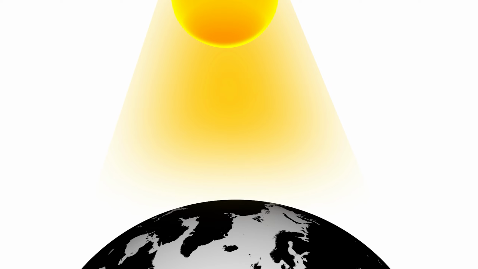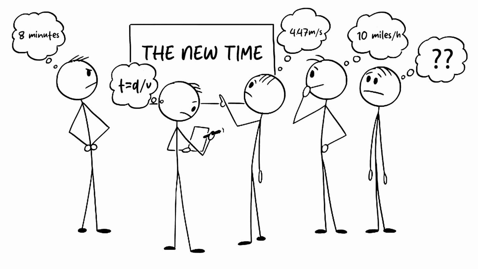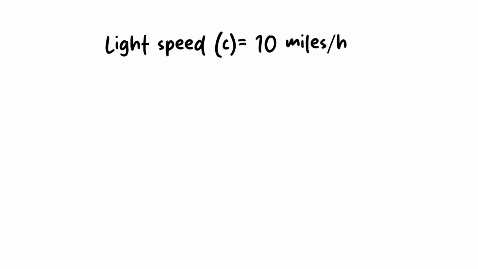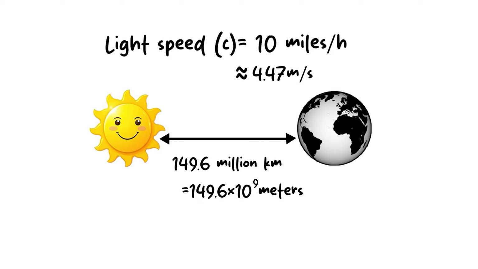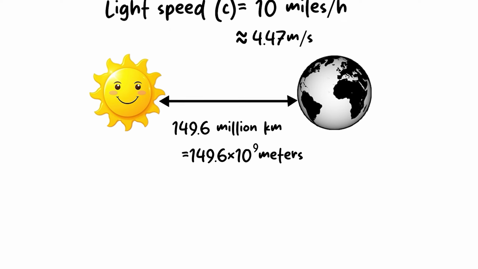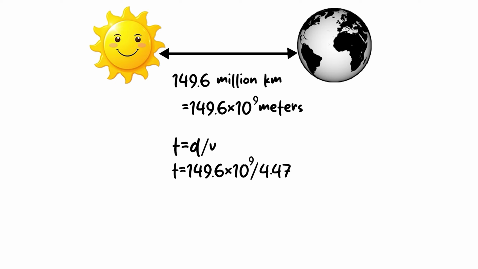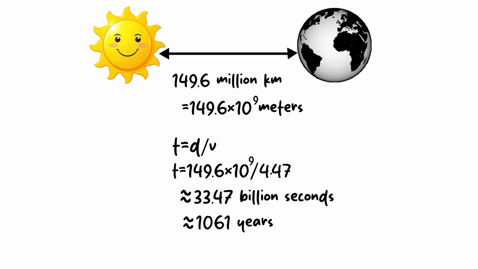We know that light from the sun takes about 8 minutes to reach Earth. Now let's calculate the new time when the light speed is 10 miles per hour, approximately 4.47 meters per second. The Sun-Earth distance is 149.6 million kilometers, that is 149.6 multiplied by 10 to the power of 9 meters. T equals d divided by v. T equals 149.6 multiplied by 10 to the power of 9 divided by 4.47, approximately 33.47 billion seconds, approximately 1,061 years. That's right, we'd see sunlight that left the sun over 1,000 years ago.